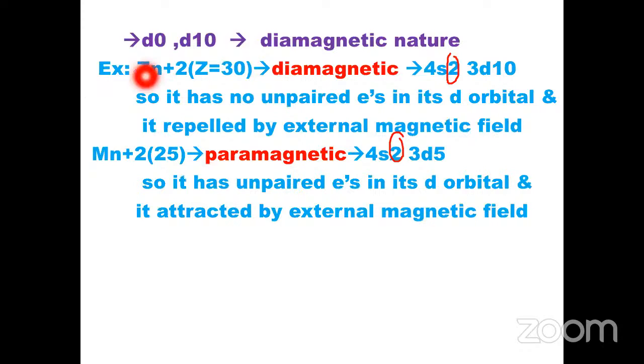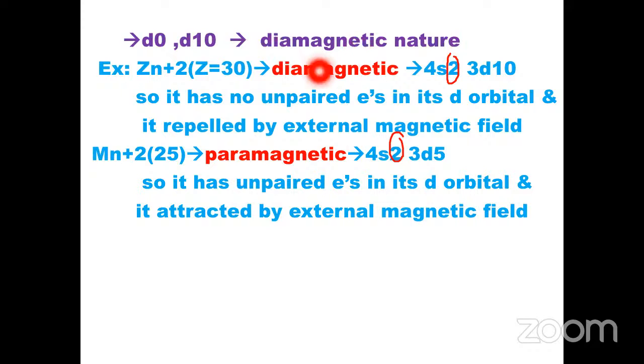Then generally, d0 and d10. D0 means the d orbital does not have any electrons. D10 is completely filled with electrons. D0 and D10 ions, mostly d block elements, exhibit diamagnetic nature.